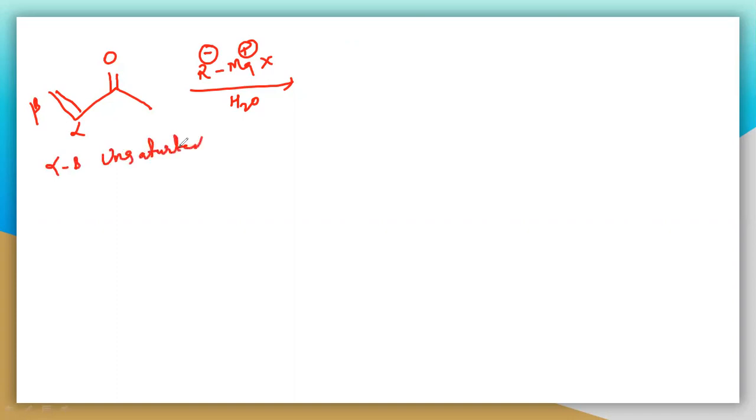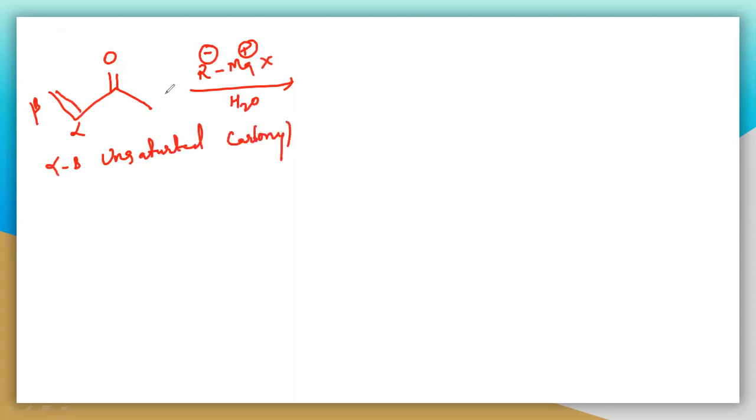See here. Whenever this is reacting with RMgX in the presence of water, what happens? Then definitely here R minus and MgX plus. You know that this is a Grignard reagent, and whenever a Grignard reagent reacts with an alpha beta unsaturated compound, because this is alpha and this is beta, and there is a double bond, so this is called alpha beta unsaturated carbonyl compound.